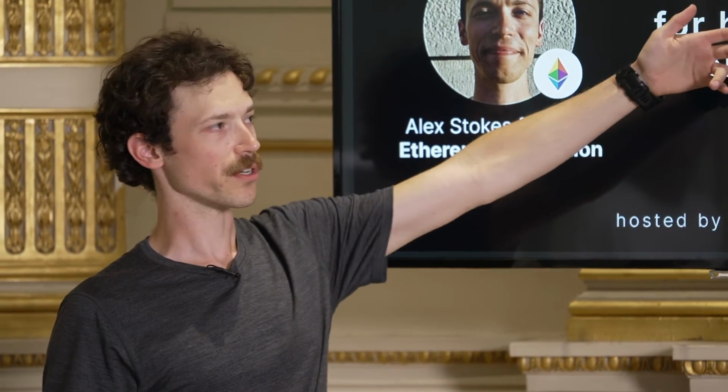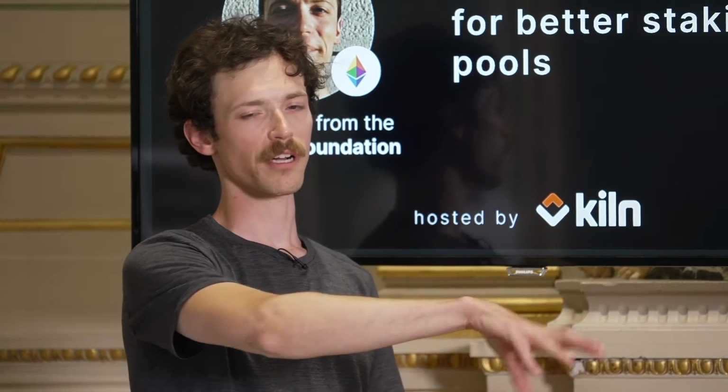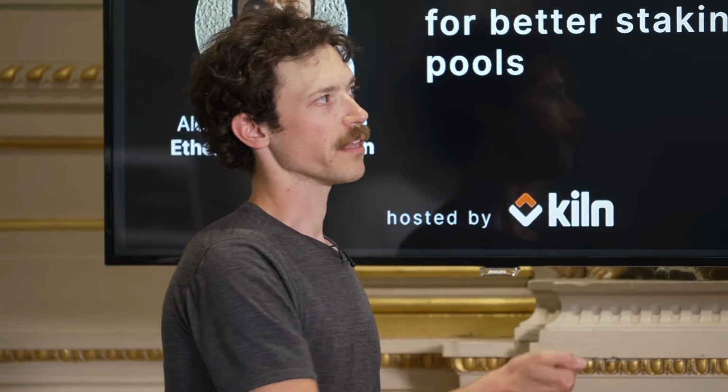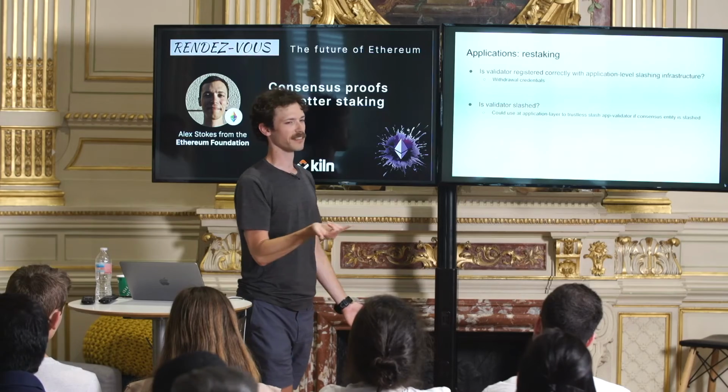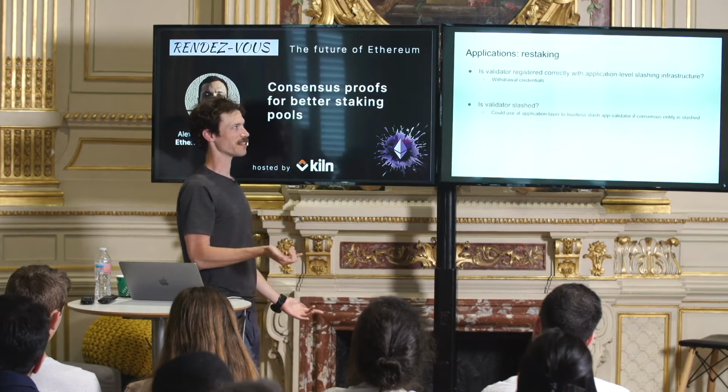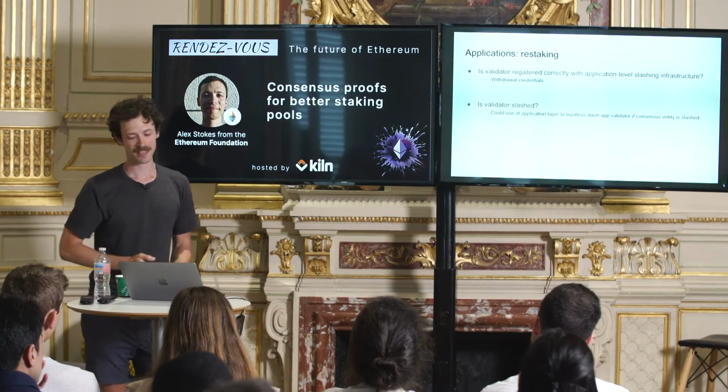There are some very high-level questions that EigenLayer today will ask, and again, they use an oracle to answer them. For example, is a validator even registered correctly? The way things like EigenLayer work is that they point to a series of smart contracts in the EL, and there's some data in the consensus layer, the withdrawal credentials that I think Mike mentioned. And if those are not correct, then you can't trust the validator to validate your application.